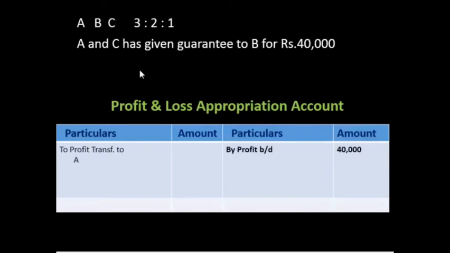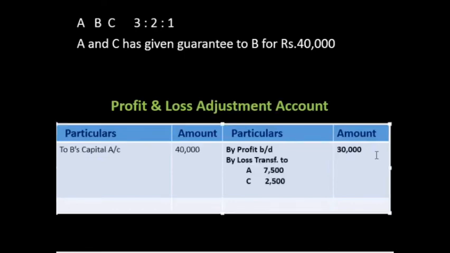Understood? Now another question. A and C have given a guarantee to B of 40,000. Understood? They have given a guarantee of 40,000. Clear? But the profit is 40,000 and they had given 40,000. A and C guarantee B 40,000, and the profit available is 30,000.